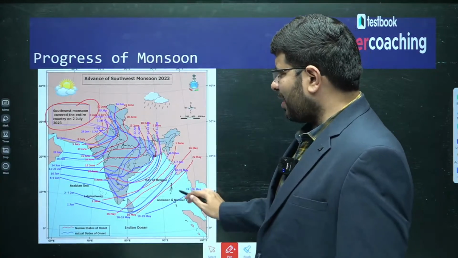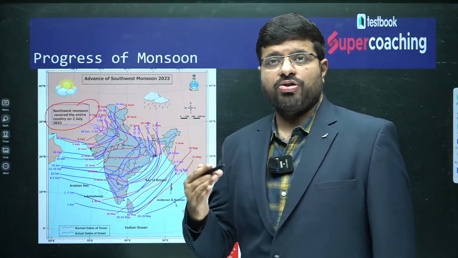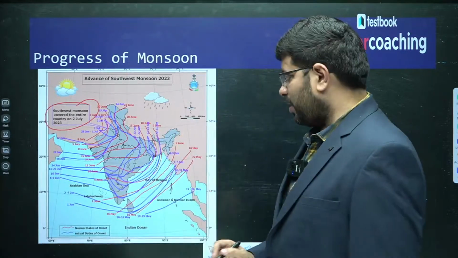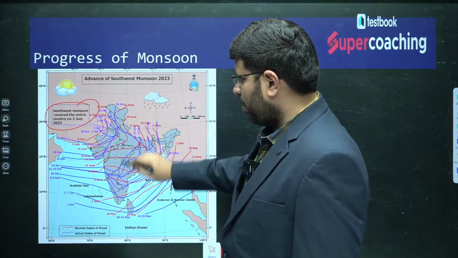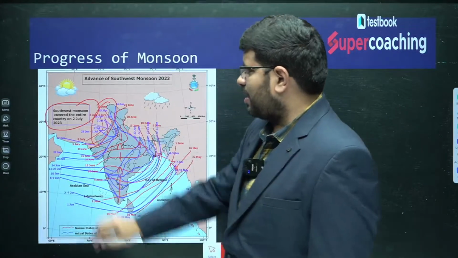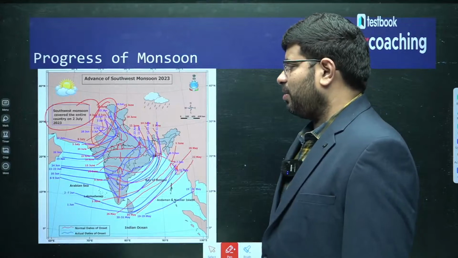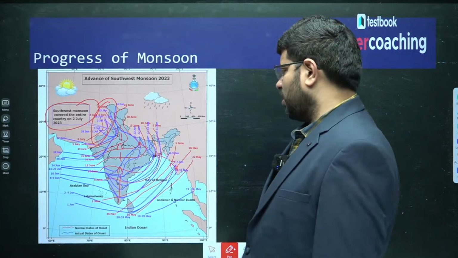The blue color lines indicate the actual date of onset of monsoon in that region. You can see how it is moving, right? This is where all of India is completely under monsoon on 2nd July. So it takes time.